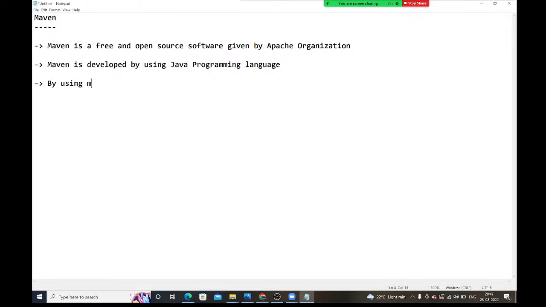By using Maven, we are automating the build process for Java projects. So we will call this Maven a build tool.